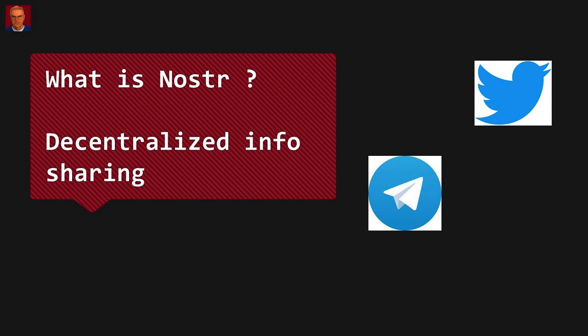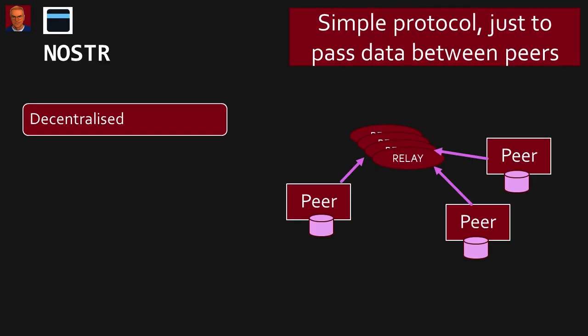A small introduction to Nostr, which is a decentralized alternative for Twitter, Telegram, etc. Nostr is a very simple protocol that is used to transfer data between peers. There is no need for a central server for the connection and storing the data. The connections are facilitated by so-called relays.